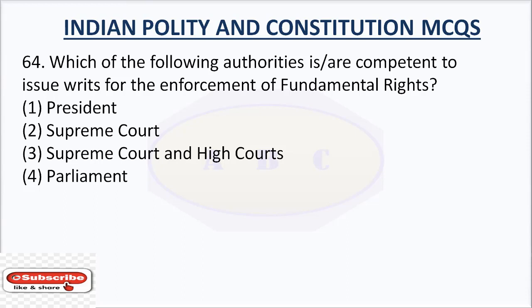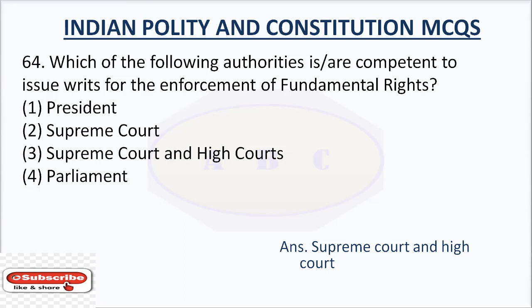Question number 64. Which of the following authority is competent to issue writs for the enforcement of fundamental rights? The right answer is Supreme Court and High Court. Both the Supreme Court, Article 32, and the High Court, Article 226, are empowered to issue writs including Habeas Corpus, Mandamus, Prohibition, Quo Warranto, and Certiorari for the enforcement of the fundamental rights of an aggrieved citizen.